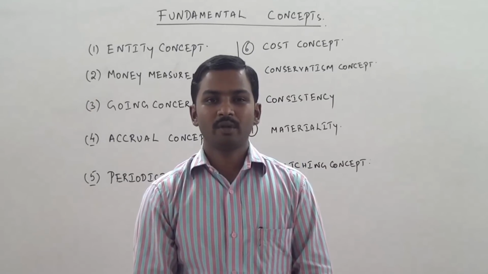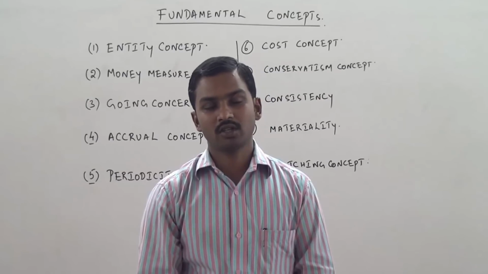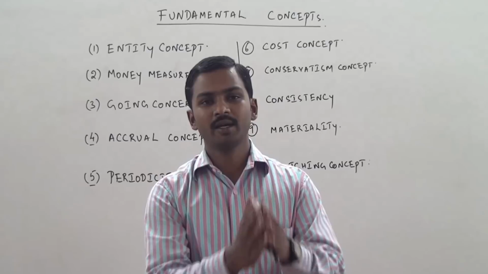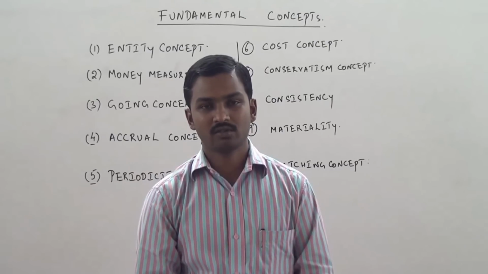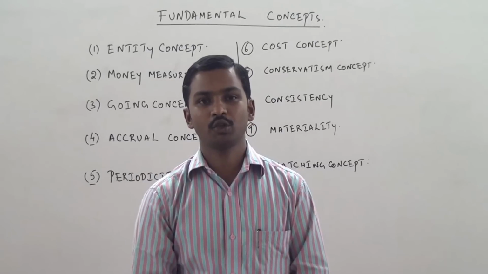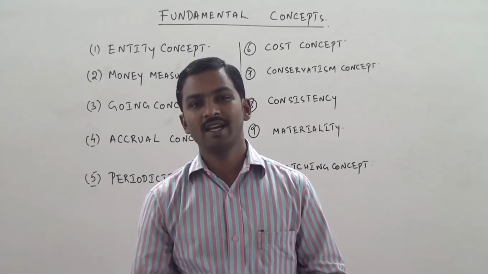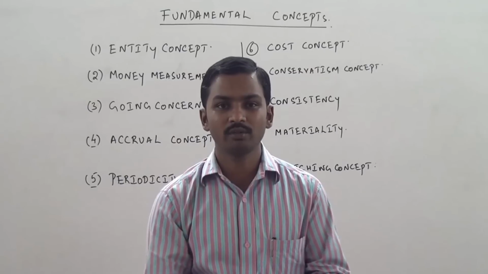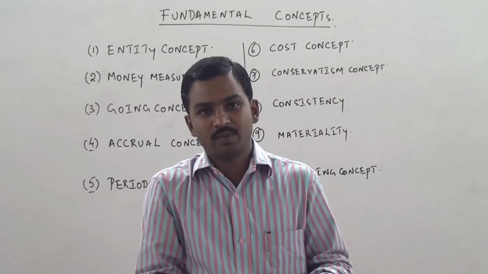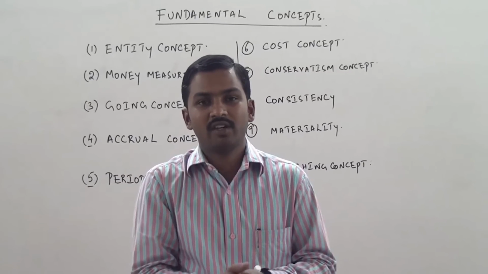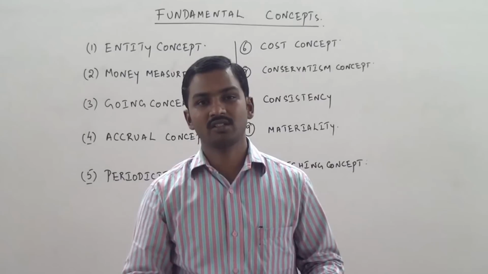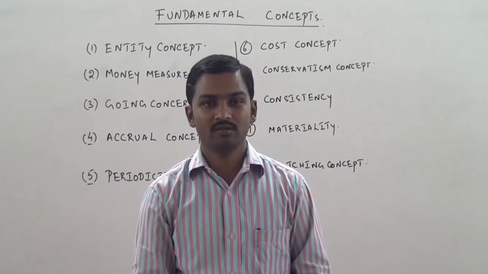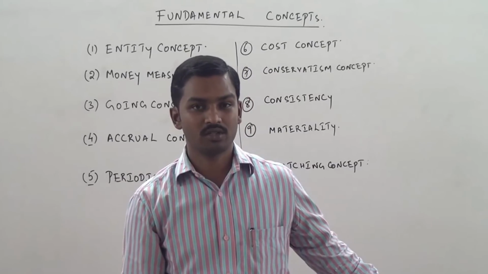See, when we prepare our trading account and profit and loss account, we show income for a period of 12 months. And on the debit side, we show the expenses for those 12 months. So we are again doing matching: income for 12 months, expenses for 12 months. And we are calculating the profits for the transactions done during that particular period. This is called the matching concept.